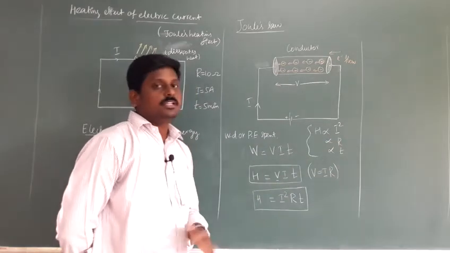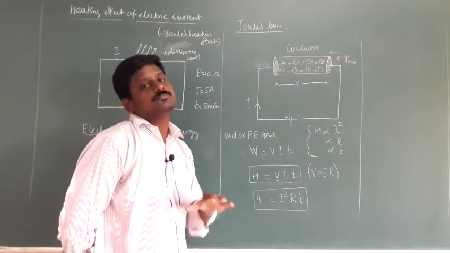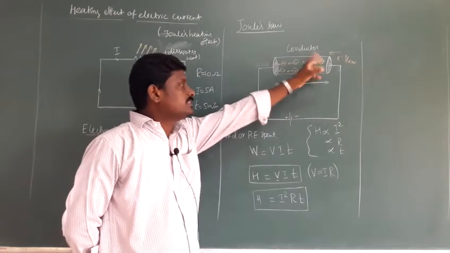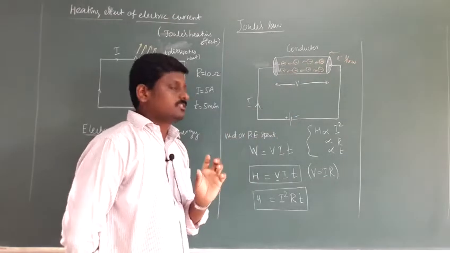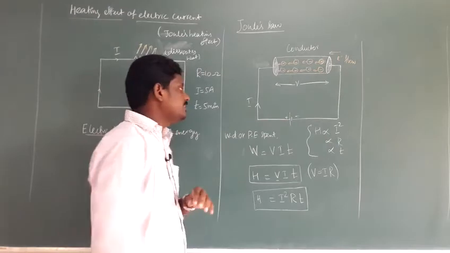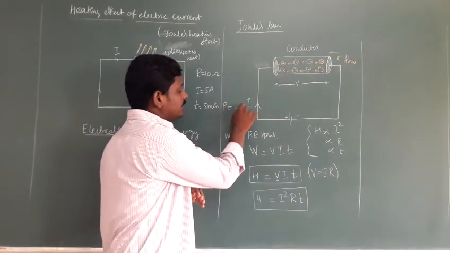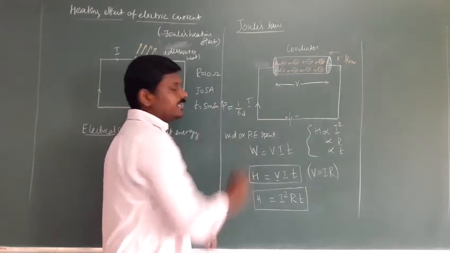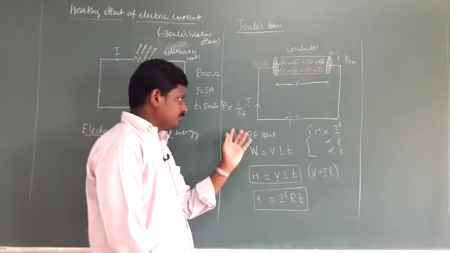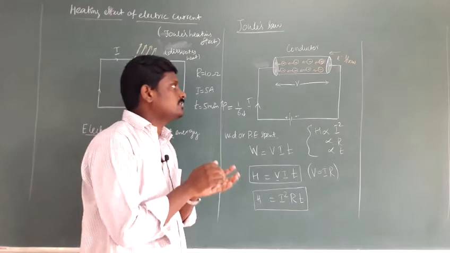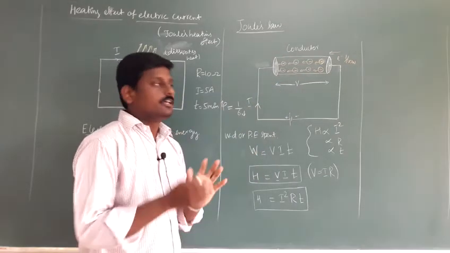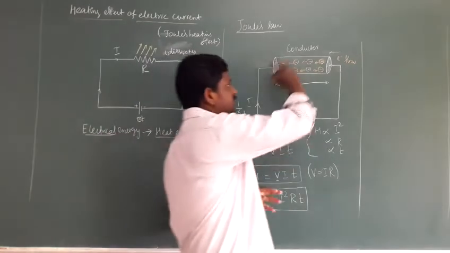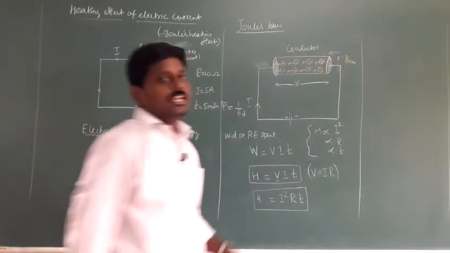Then it depends upon the resistance. If resistance is more, heat generated is also more. So already I told, resistance or resistivity. Resistivity is inversely proportional to conductivity. If resistivity increases, conductivity decreases. Conductivity means the flow of charge. So flow of charge is automatically reduced due to the internal collision. That internal collision produces the heating effect of electric current.